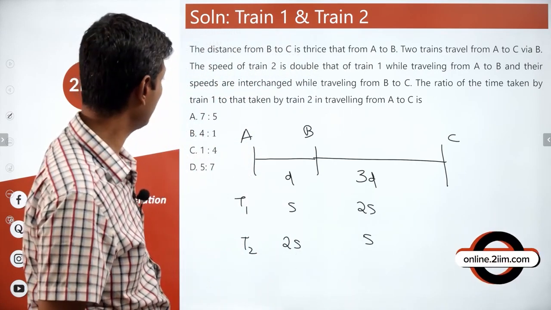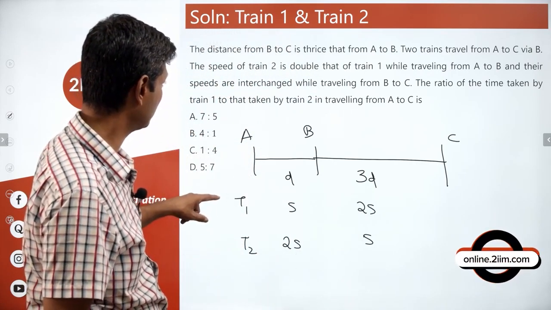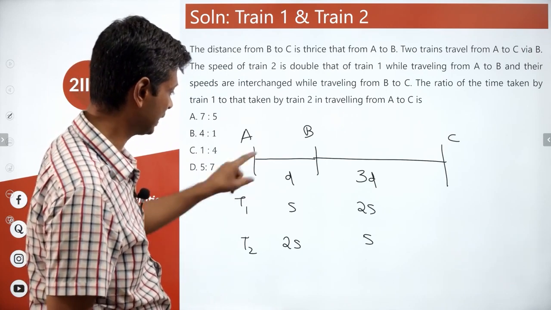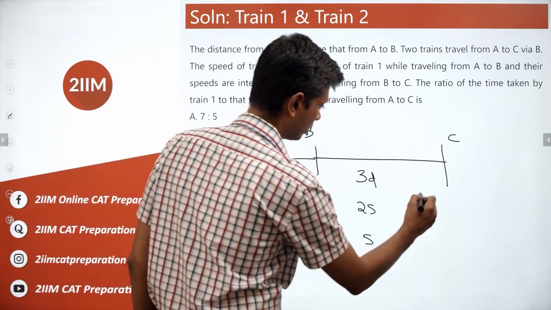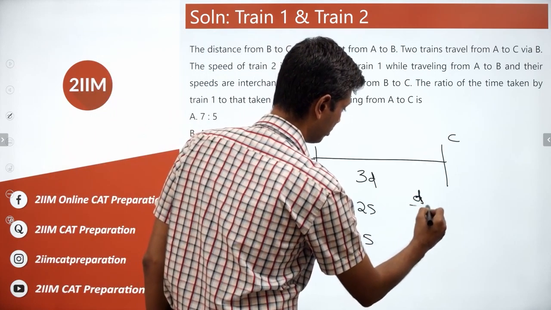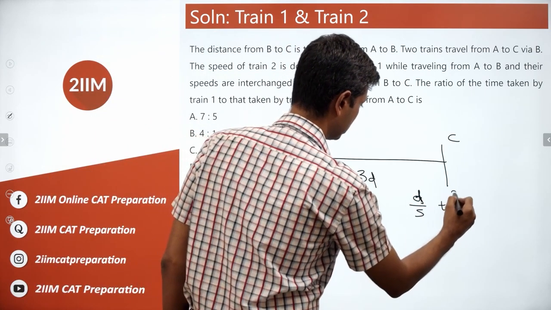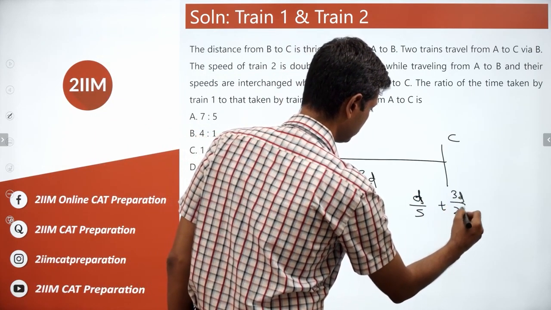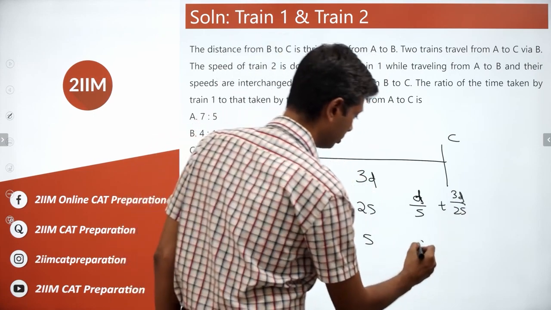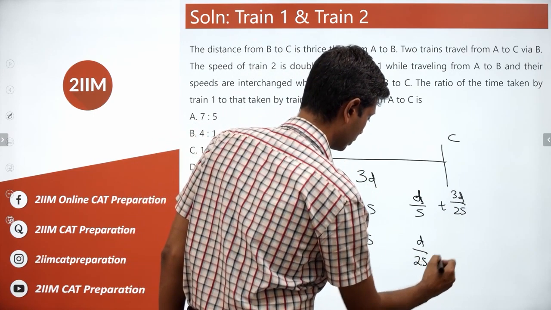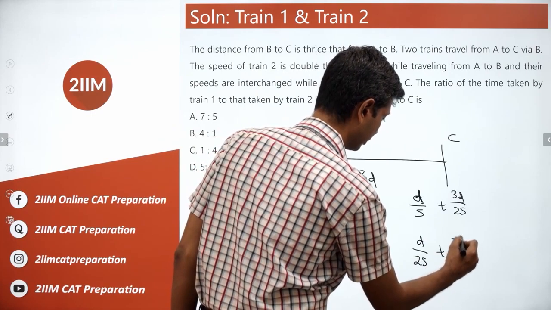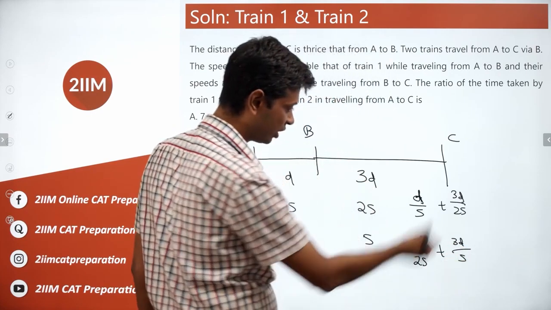The ratio of the time taken by train 1 to that taken by train 2. Train 1 time taken would be D by S plus 3D by 2S. Train 2 would be D by 2S plus 3D by S. The LCM is 2S.